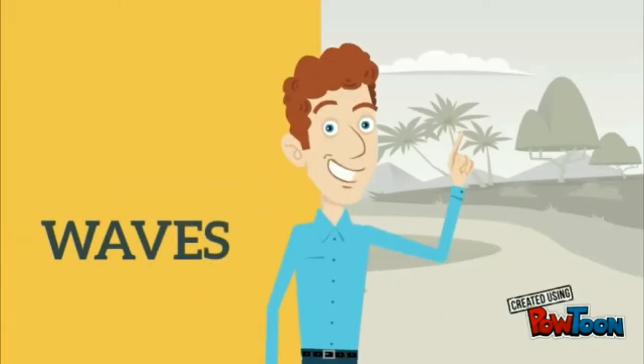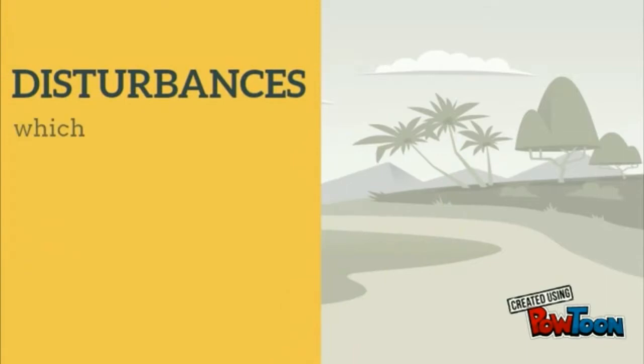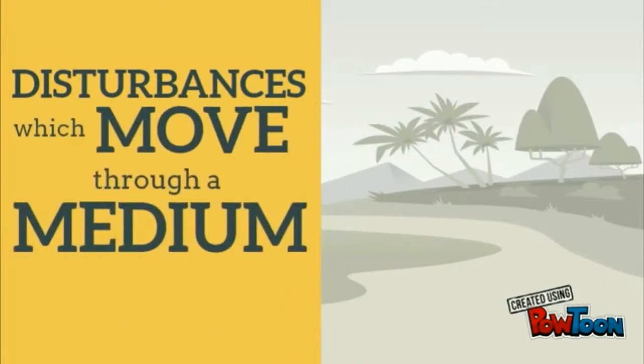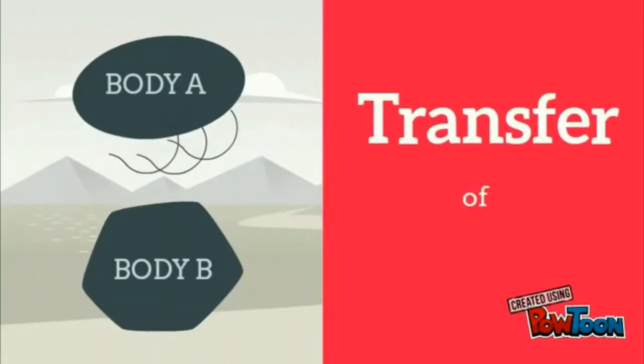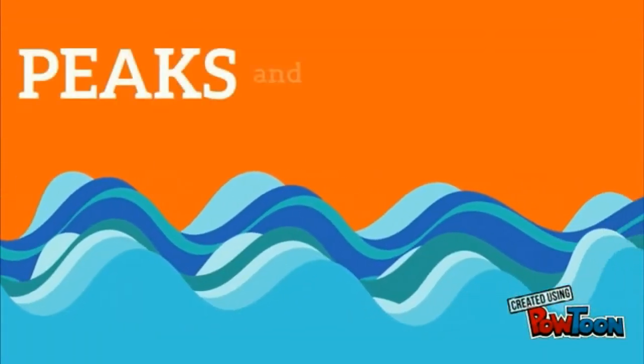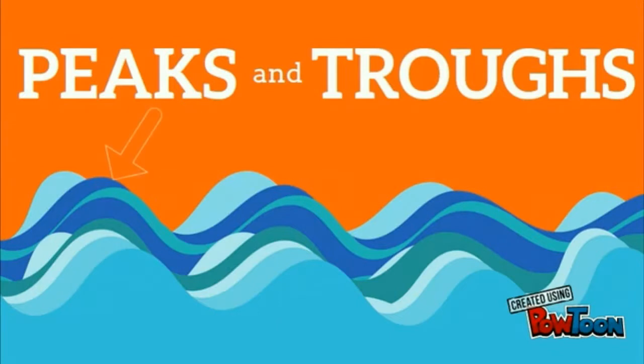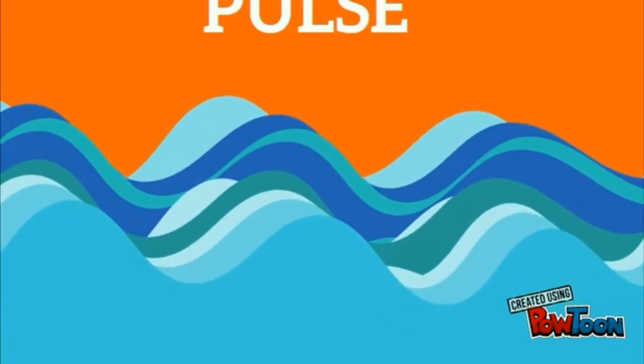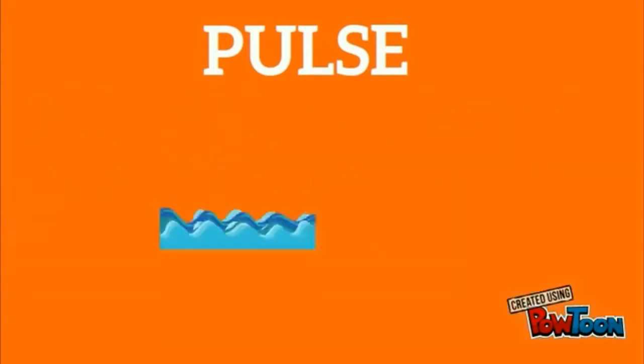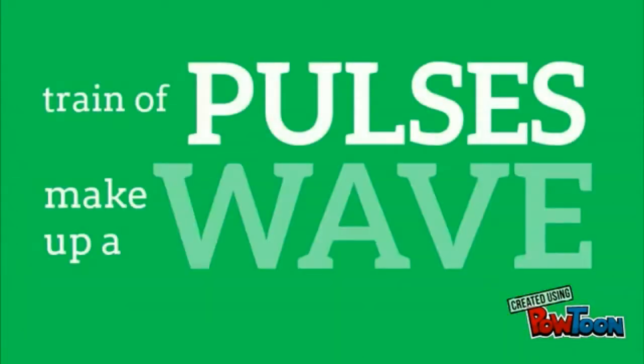So, waves by definition are disturbances which propagate, move, through a medium. Waves can be viewed as a transfer of energy rather than the movement of particles. A water wave, for instance, consists of moving peaks and troughs. A peak is a place where the water rises higher than when the water is still, and a trough is the opposite. However, a single peak or trough is primarily known as a pulse. Therefore, a chain of pulses makes up a wave.